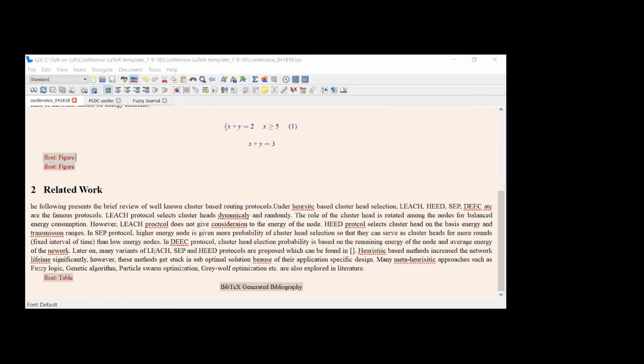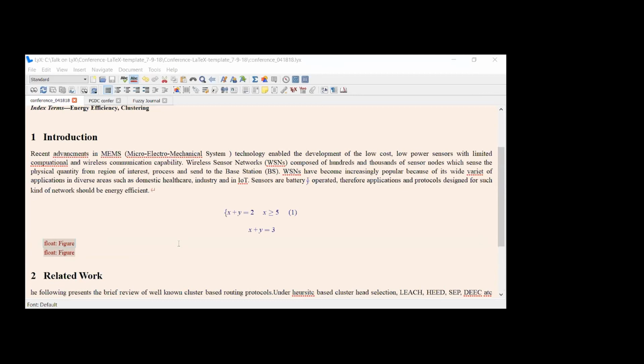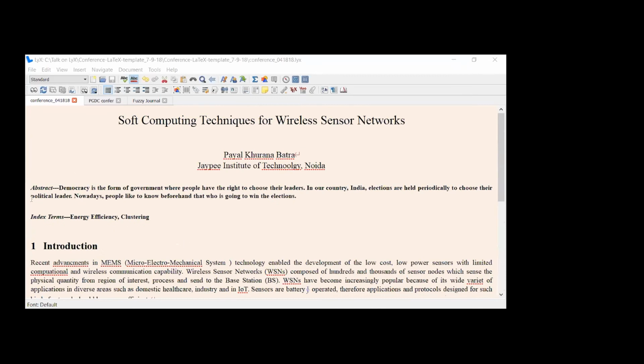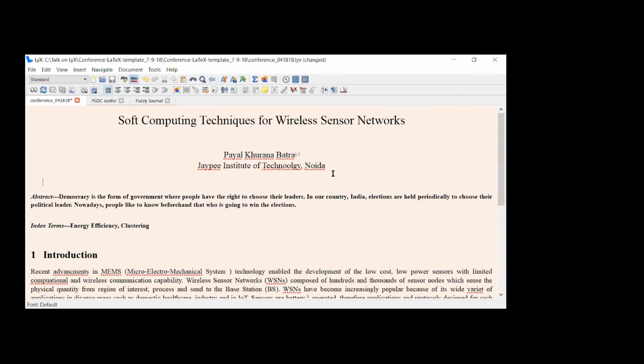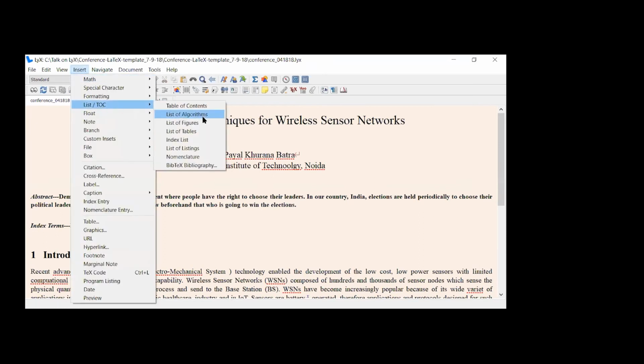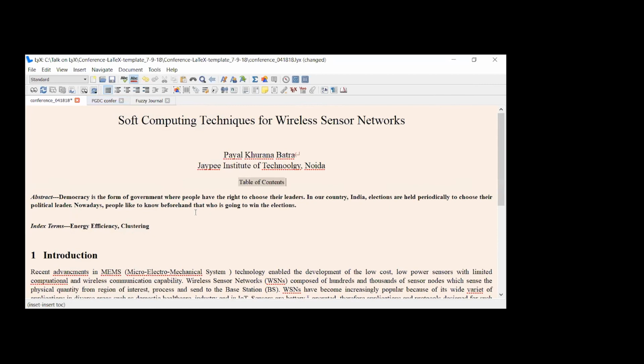So now suppose in the thesis you want a table of contents and a list of figures. How can you do that? I'm showing everything in this file only, otherwise for the thesis you have to generate a separate file. That is not part of the conference article. So what you have to do is go to Insert, then List, and choose Table of Contents.